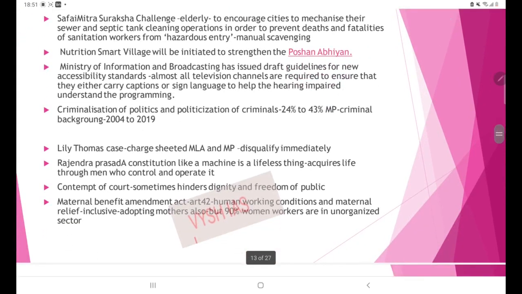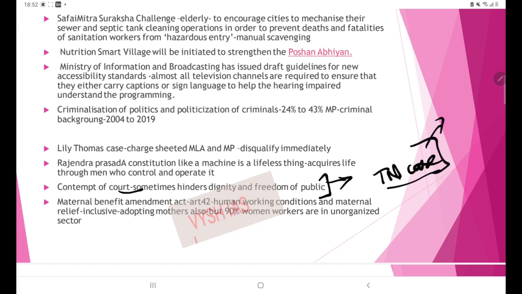Then next is with relation to contempt of court. See, contempt of court has been increasing recently. Recently we have also seen the Tamil Nadu case. If you don't know this case, please go and refer. This is one important incident which happened recently with relation to contempt of court. Contempt of court has many loopholes, so the judiciary can use it in a bad manner to restrict the dignity and freedom of the public. Constructive criticism can't be under the purview of contempt of court, but even this can be targeted using the loopholes within the contempt of court clause. So that is a problem.